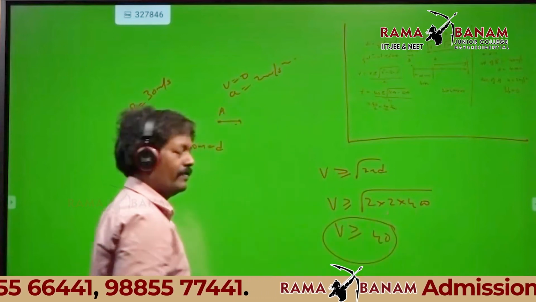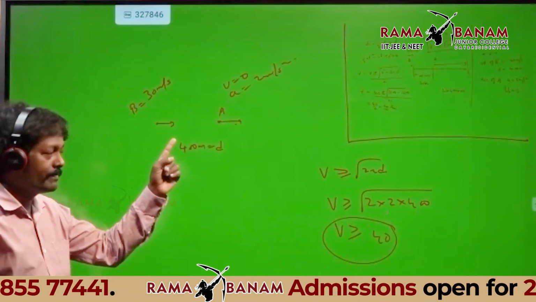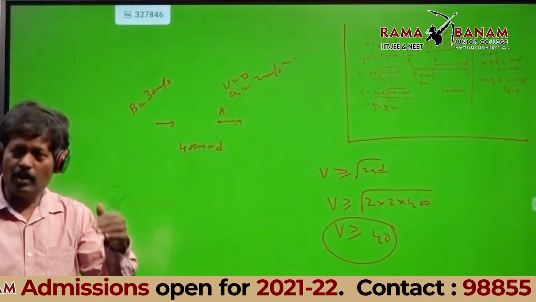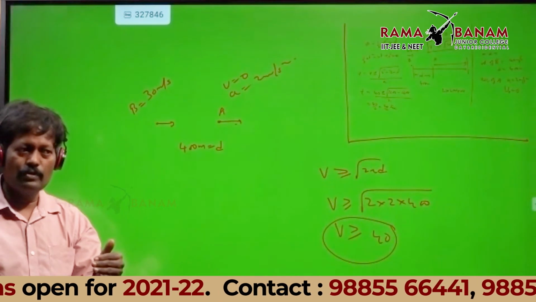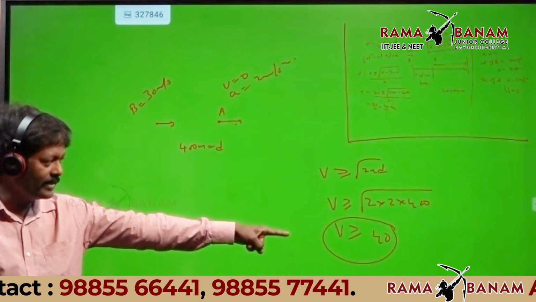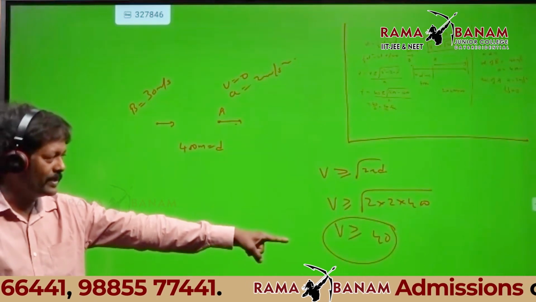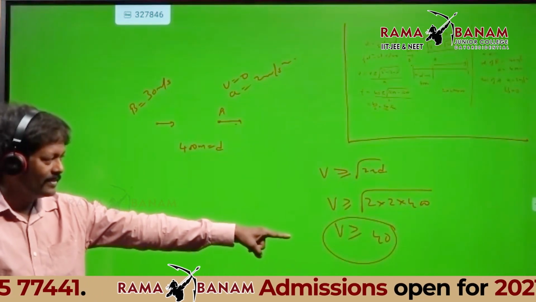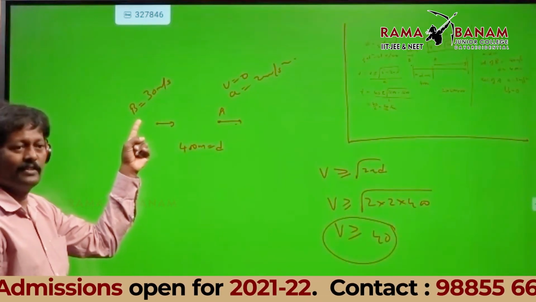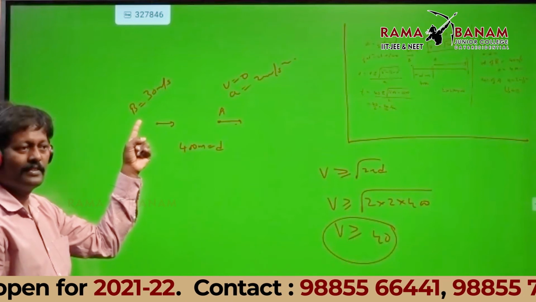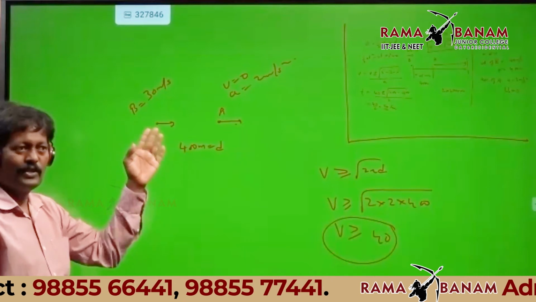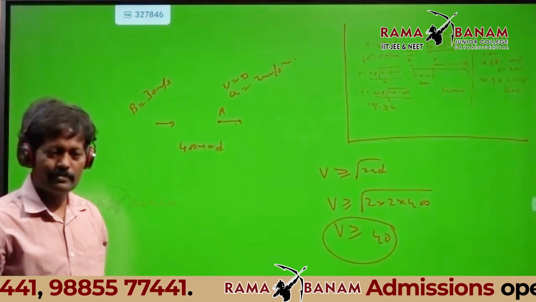That means the velocity of car B should be greater than or equal to 40. But the velocity of B is 30 in this problem, so they are not going to meet.